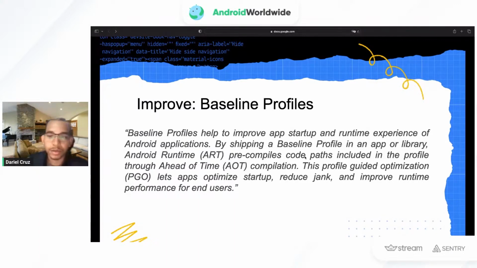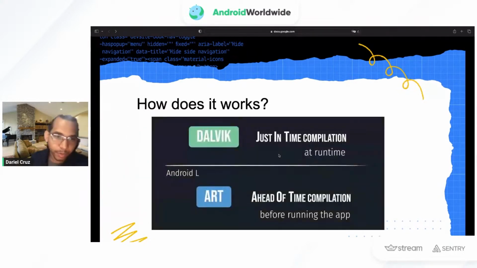I know this can sound a little bit daunting to some people. It was for me at first, but it's actually an easy tool, and what it does is really easy as well. I'll go into some detail right away. So how does a baseline profile work?